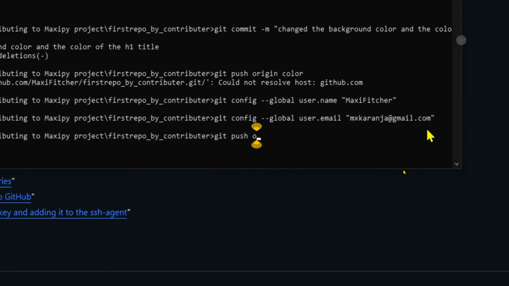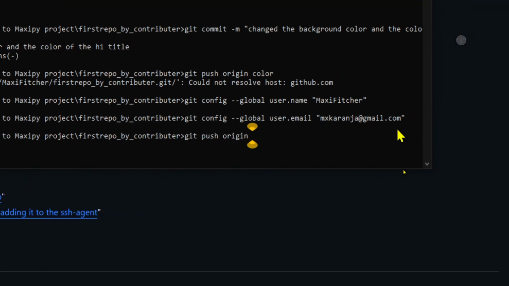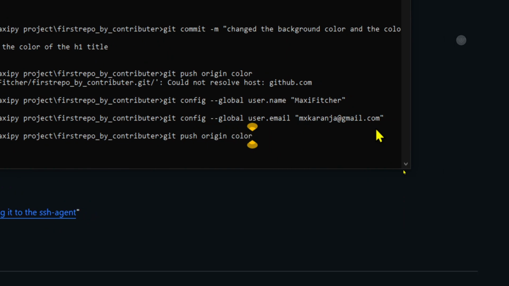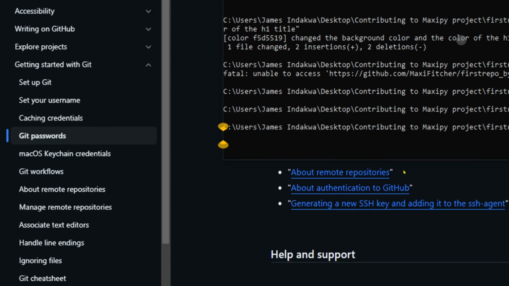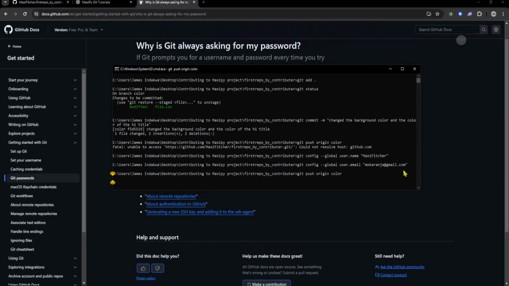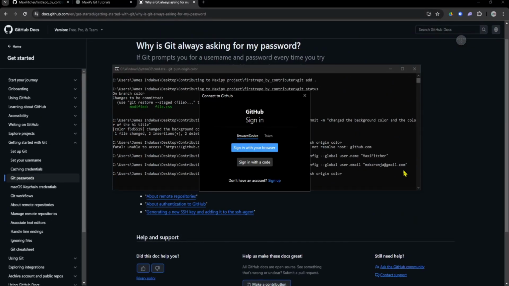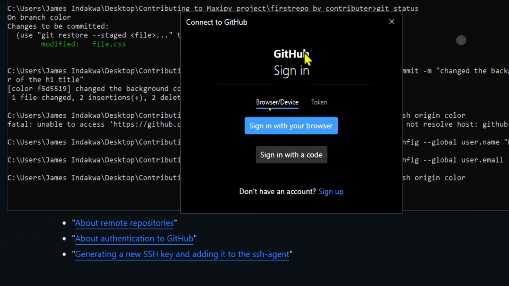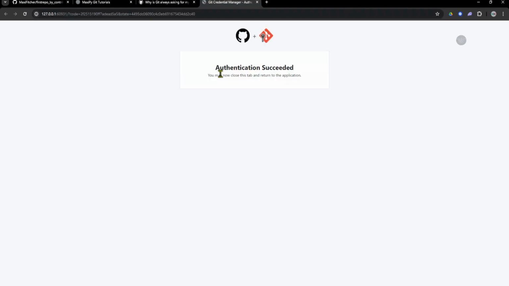Push origin color. It's the name of the branch that I used. Wait, okay, I've been asked to sign in with my browser, so I need to sign in with my browser. Sign in with code. I just sign in with my browser. Alright, authentication succeeded.